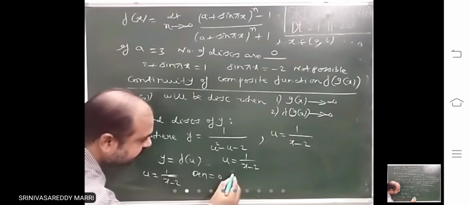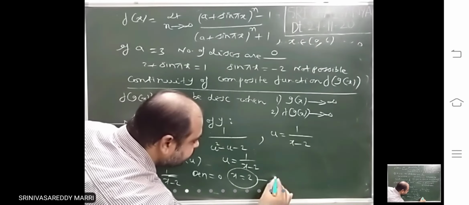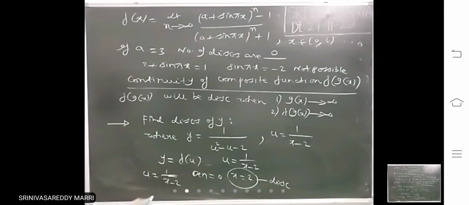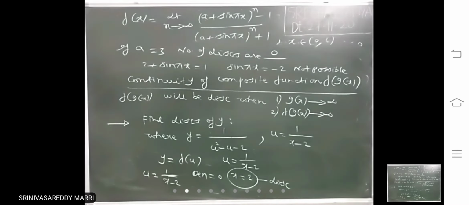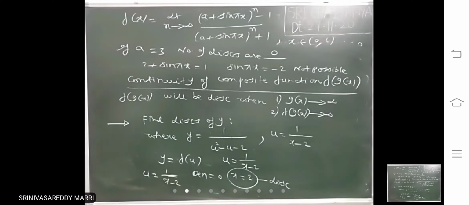Denominator equal to 0. This is one discontinuity. If denominator equal to 0, at x equal to 2 the limit will become infinity. That means this is a point of discontinuity. For f of u, if u becomes infinity, this will not be defined. That means x equal to 2 is a discontinuity.